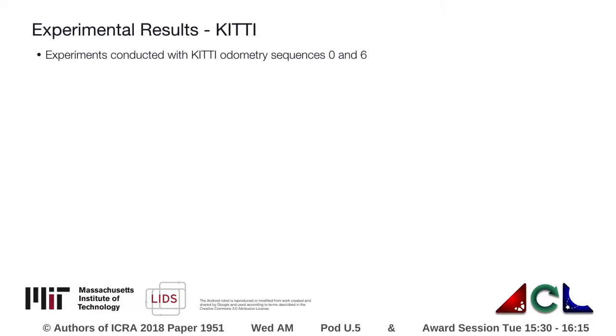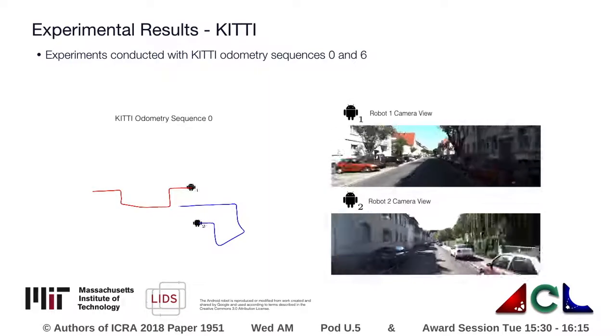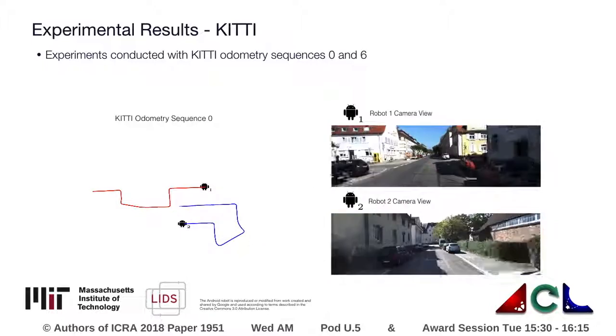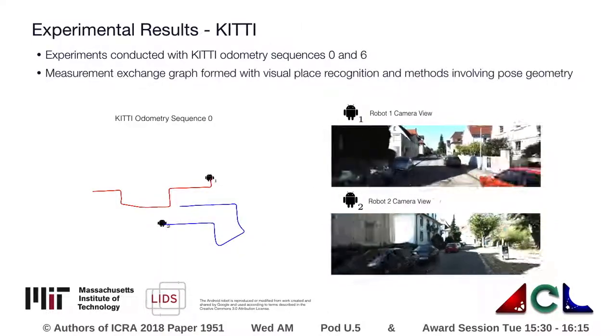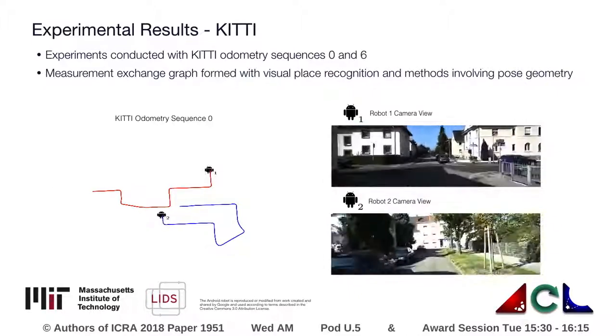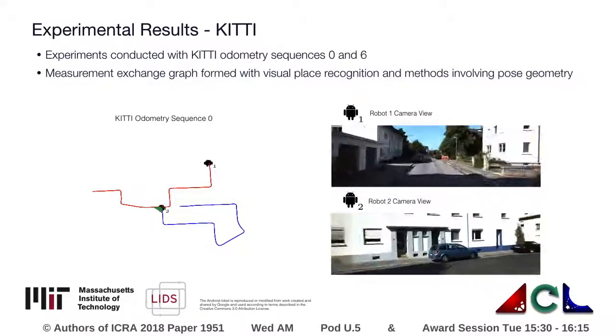In order to test our method, we use sequences 0 and 6 from the KITTI odometry benchmark dataset. Each dataset was divided into two halves representing two distinct robots' trajectories. Candidate edges were formed with one of three methods: distance between poses, overlapping camera field of view, and visual similarity